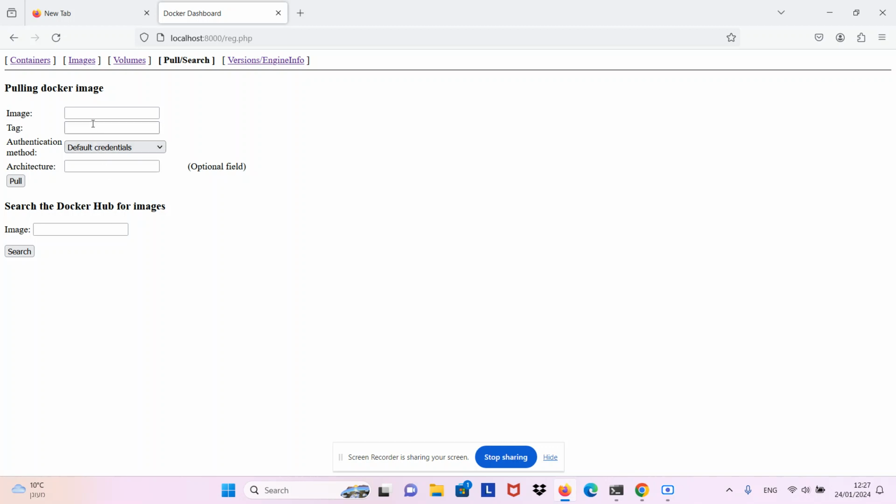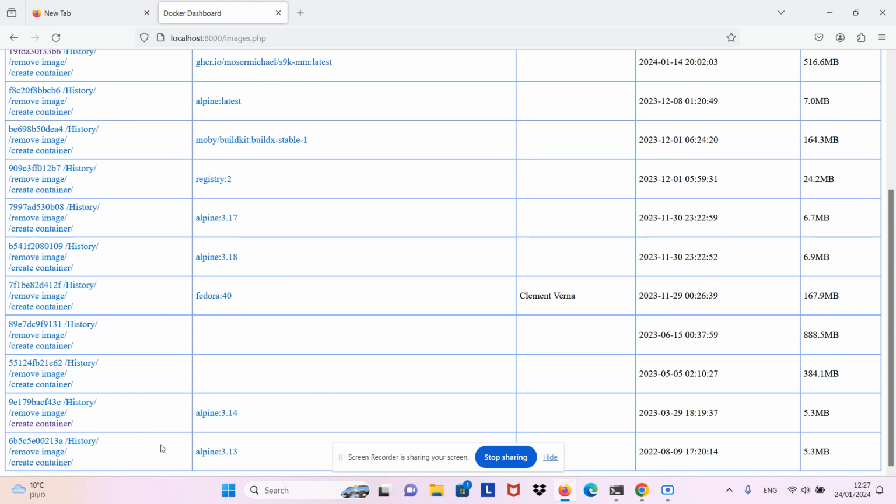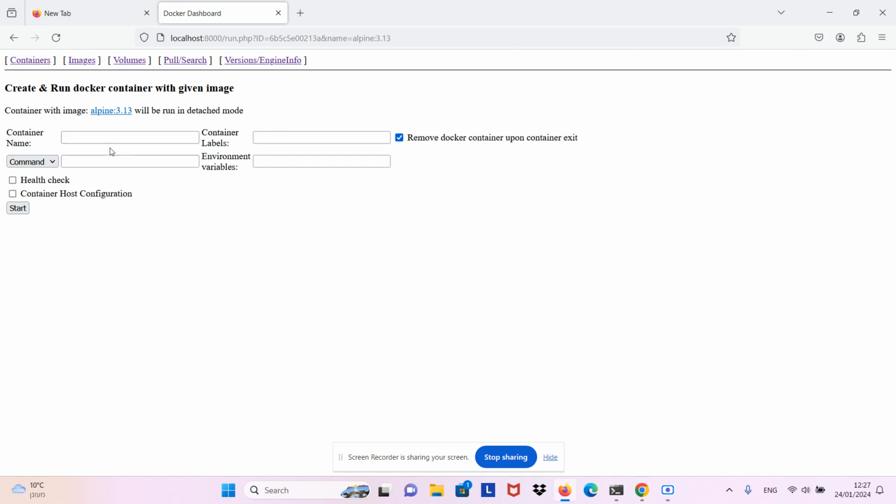So let's, for example, pull an image. An older version of Alpine is now being pulled. Very nice. So this one is being listed. Just downloaded it. So let's create a container using that image. So this one will create a Docker container which is running in the detached mode. So we need a command that will keep this container busy.